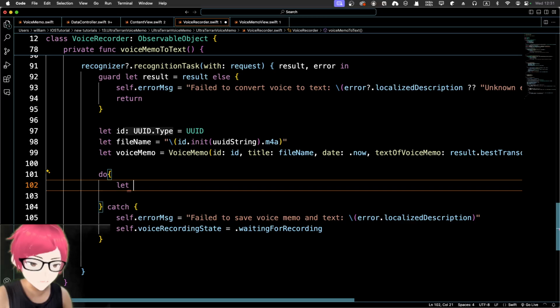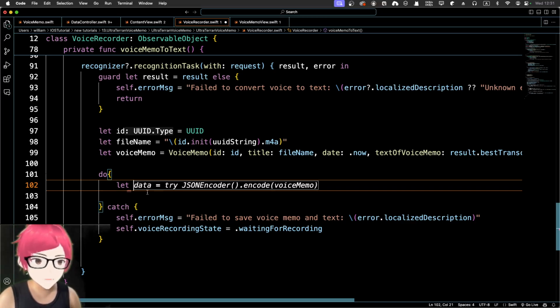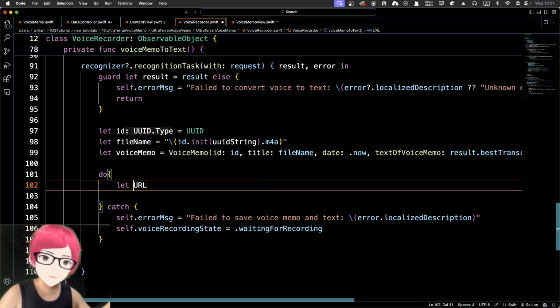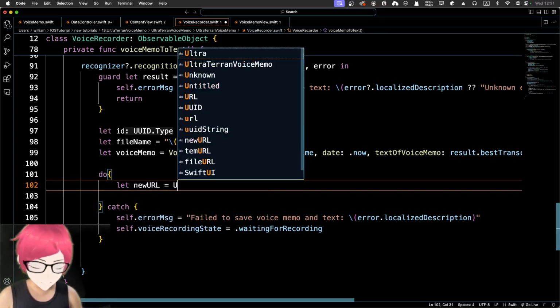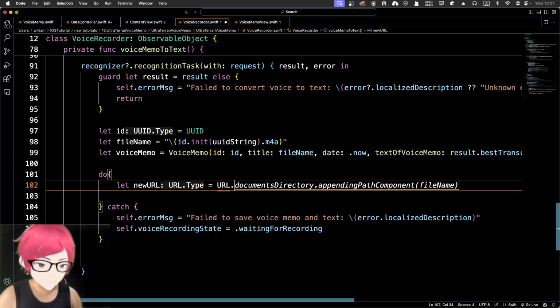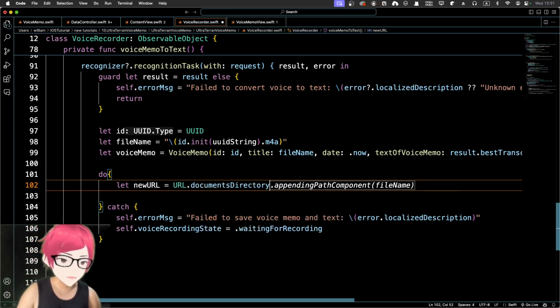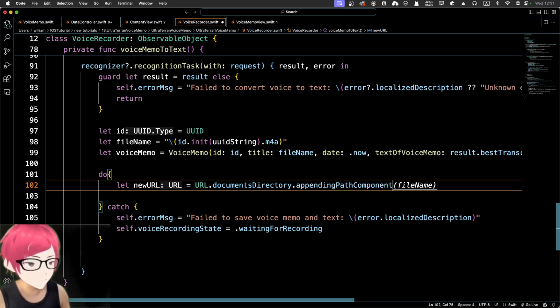It will be that, and so the URL, and this URL is not like a previous URL, but rather a new URL. It will be the URL dot document directory dot appending.